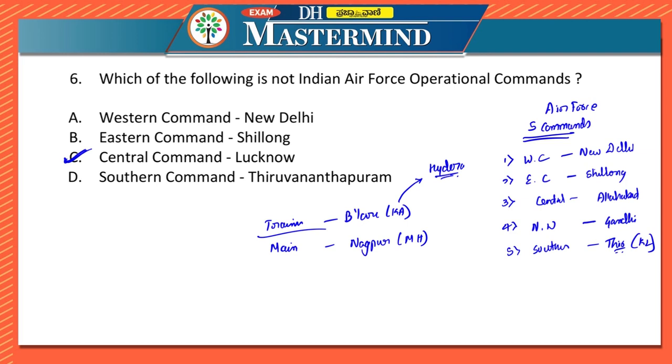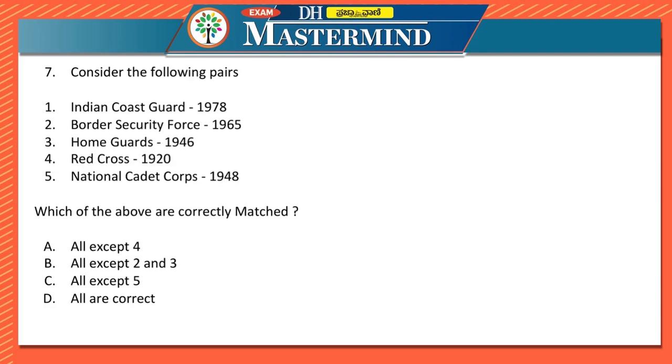Let us move on to the next question. Consider the following pairs: Indian Coast Guard 1978, Border Security Force 1965, Home Guards in 1946, Red Cross in 1920, National Cadet Corps in 1948. Which of the above are correctly matched? All of these are factual, and all of these are correctly matched.